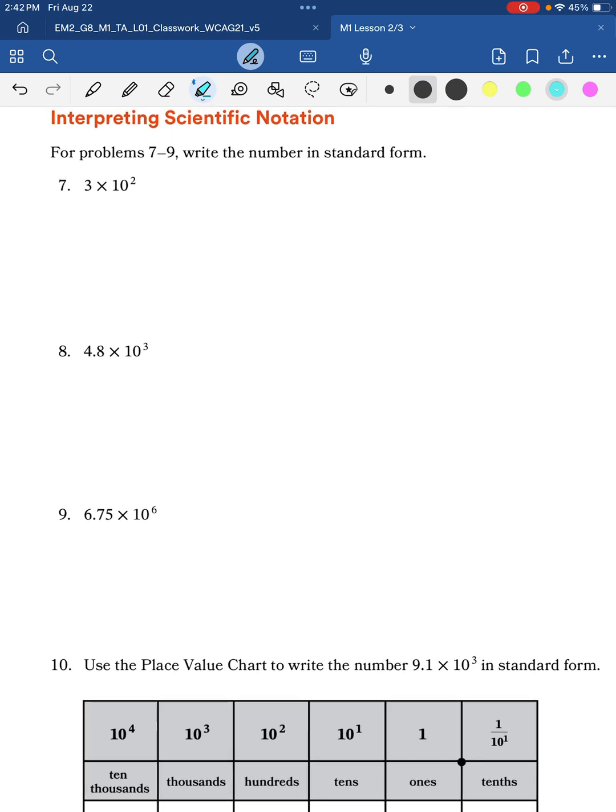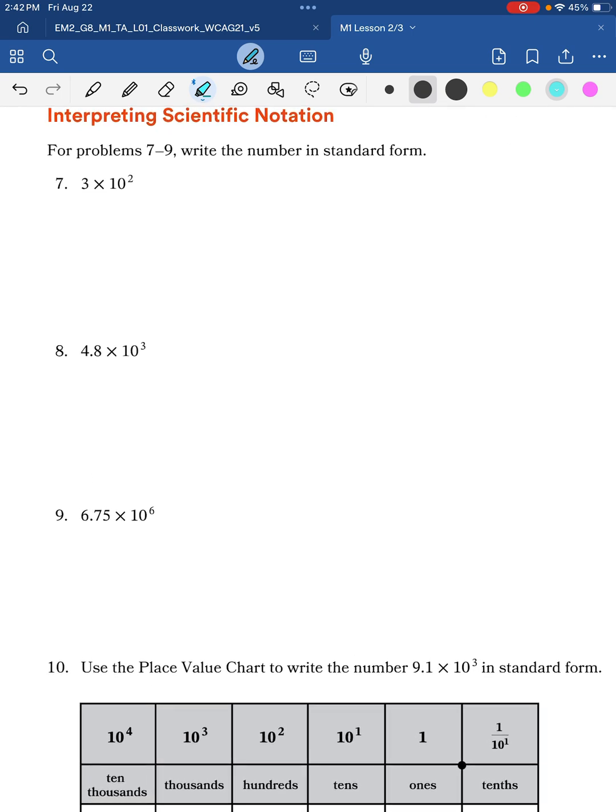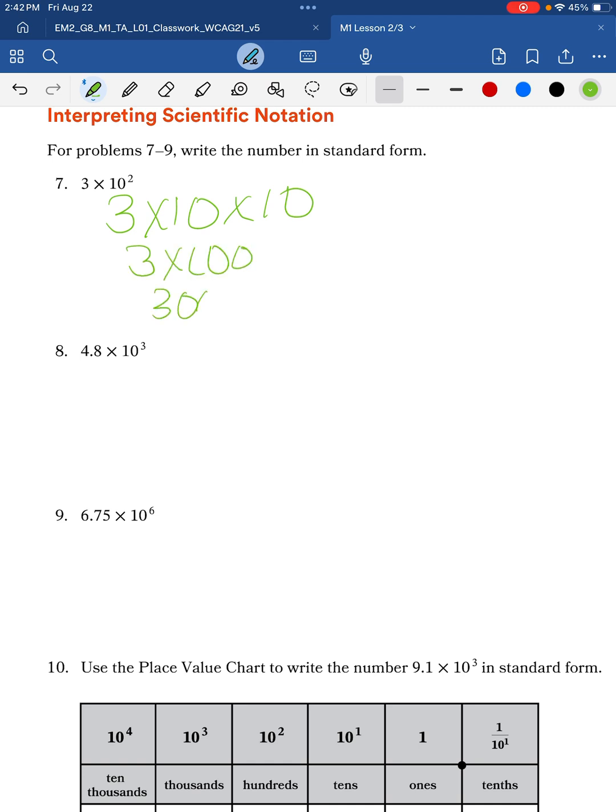Now we're going to write these in standard form. Remember, we are multiplying times the power of 10. So 3 times the power of 10 twice, or 3 times 100 would be 300.